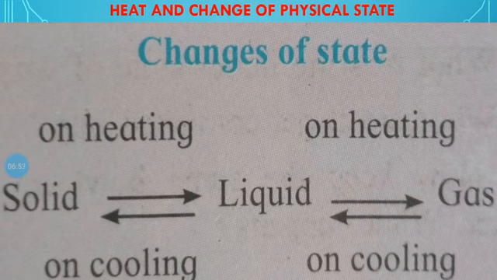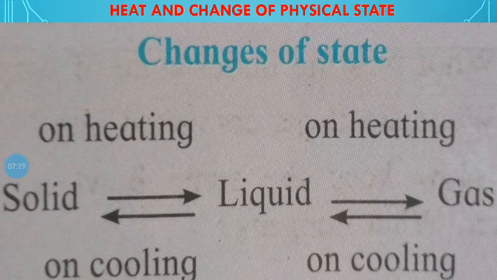After that, when this liquid is heated again, it changes from liquid state to gaseous state. So we can see the water vapors, and that is the gaseous state of water.